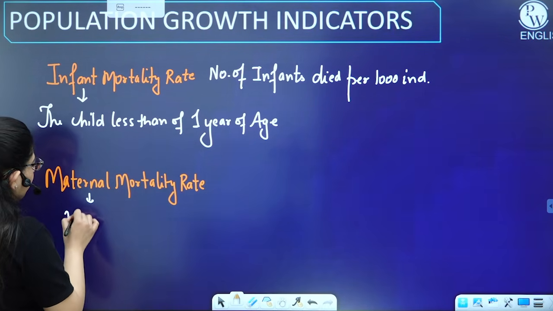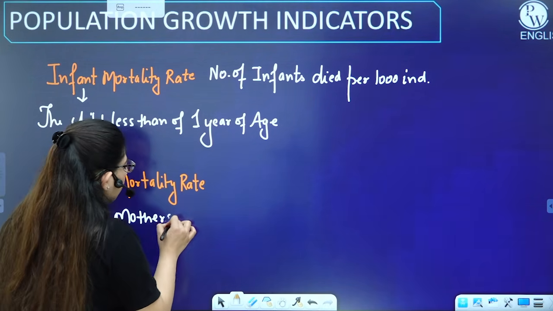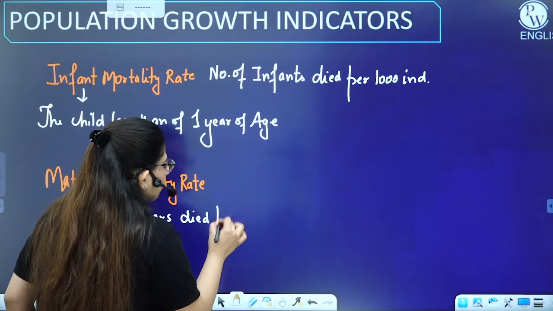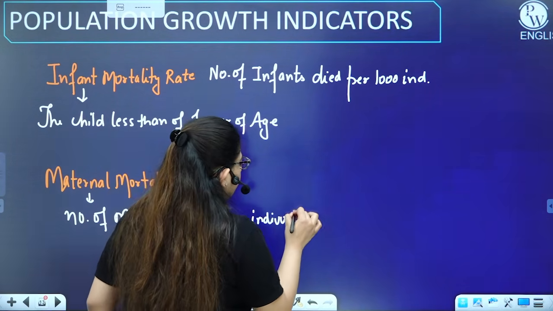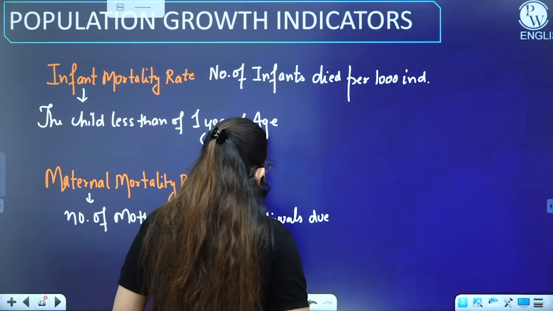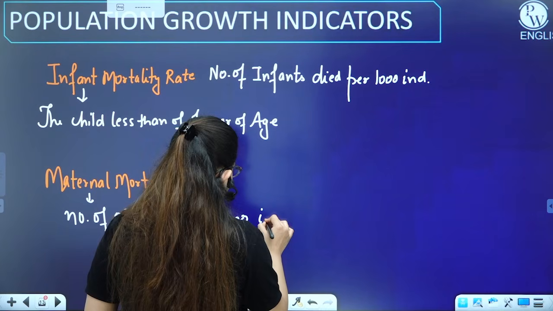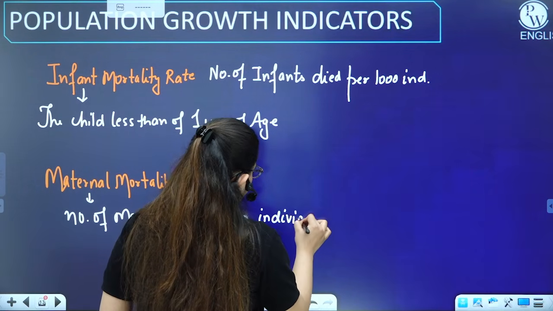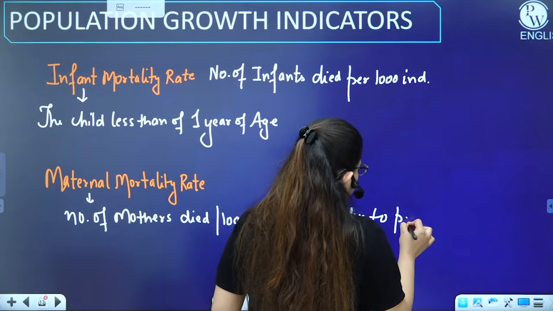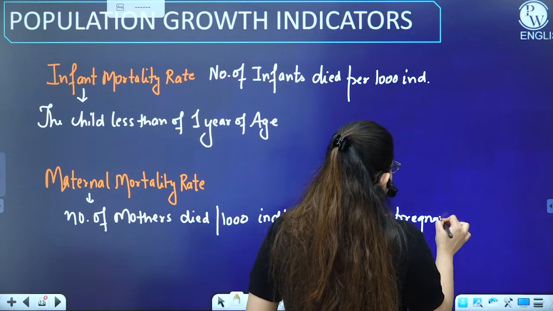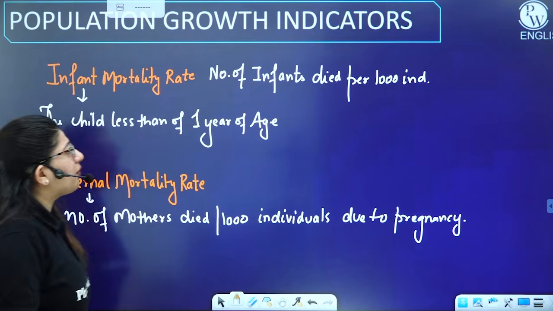So number of mothers died per 1000 individuals due to pregnancy. The word maternal is always used for mothers. I hope you know that.